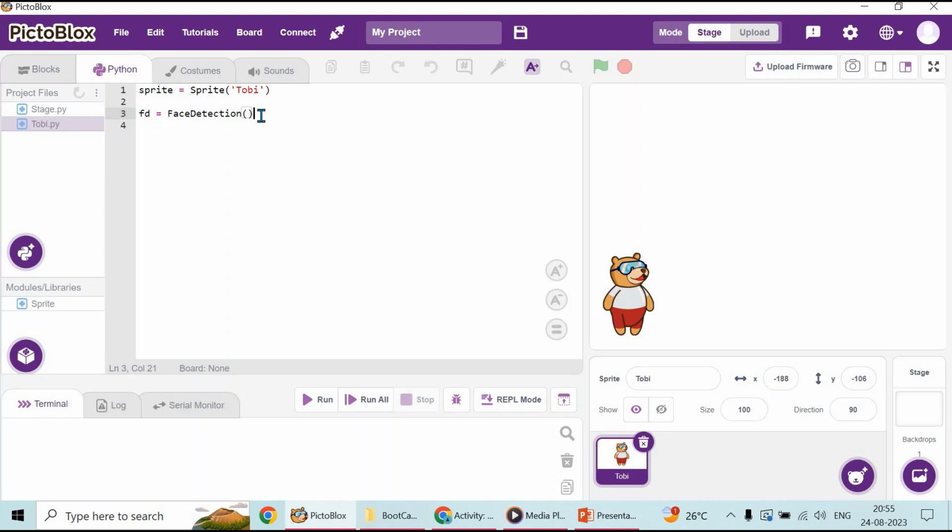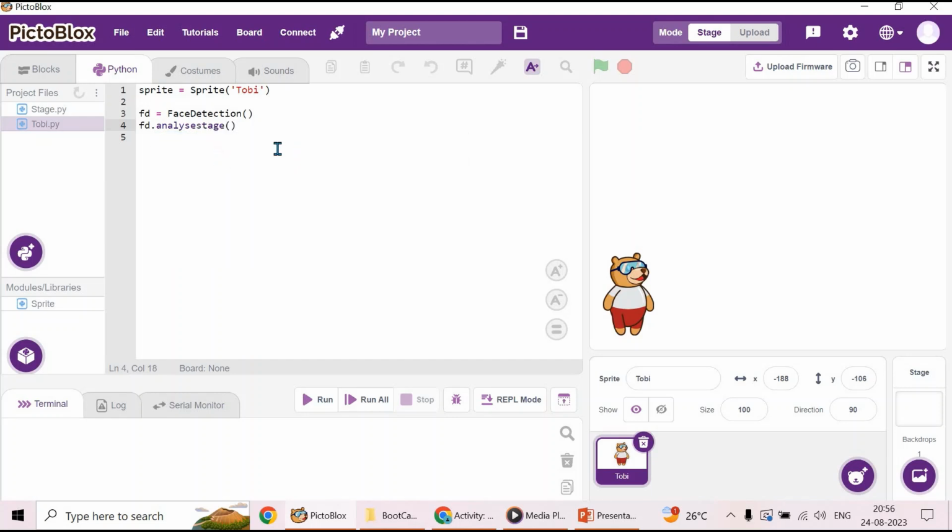Next, we will use the different face detection functions to turn on the video, enable the boundary box, and set the threshold. The boundary box is the box which will appear on the face. To analyze the image or the video from the stage, whatever will appear on the stage, we have to use the code fd.analyze_stage. So the fd.analyze_stage function should be used.